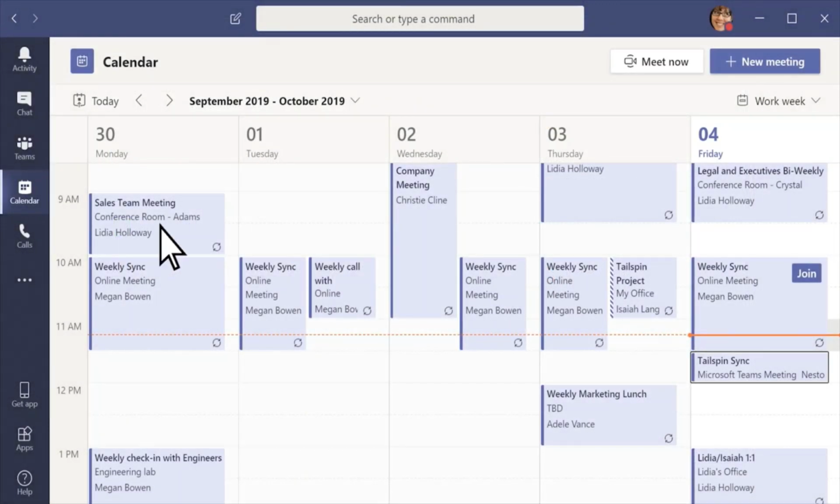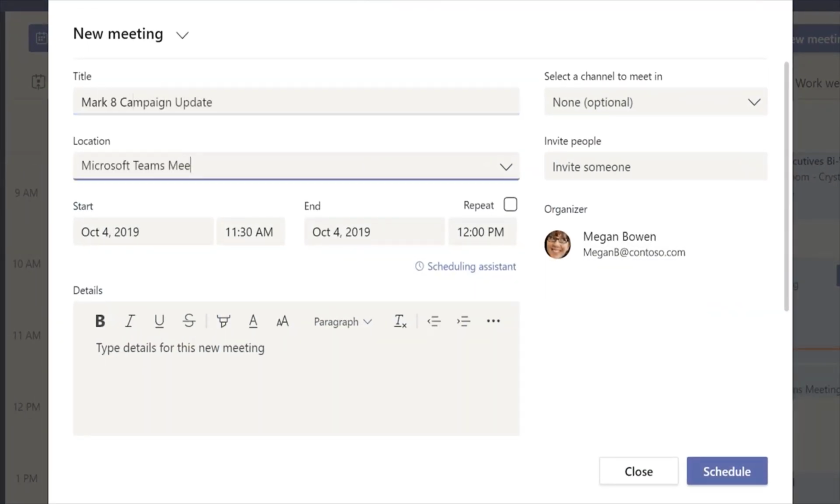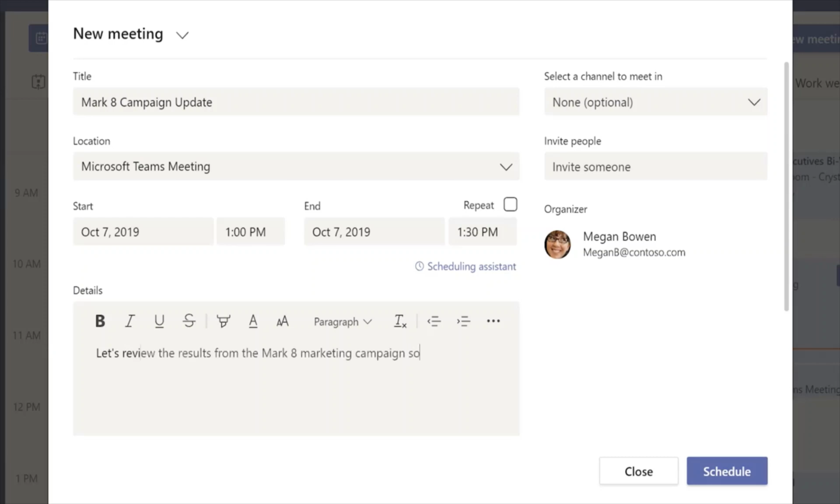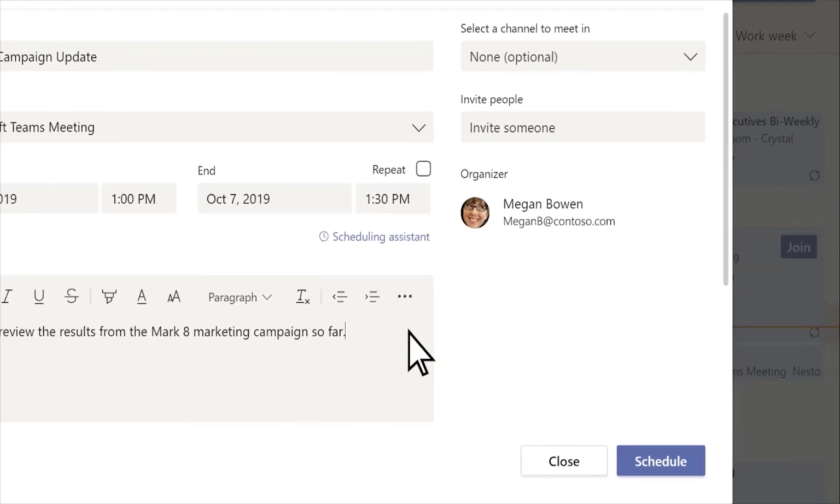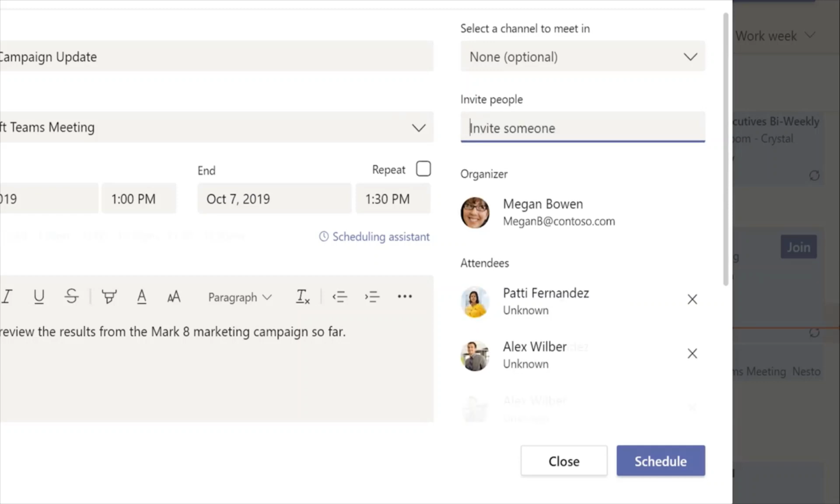To schedule a new meeting, select New Meeting. Add a title and location. Choose a date, a start and end time, and add details if you'd like. Next, add people and type in their names in the Invite People box.